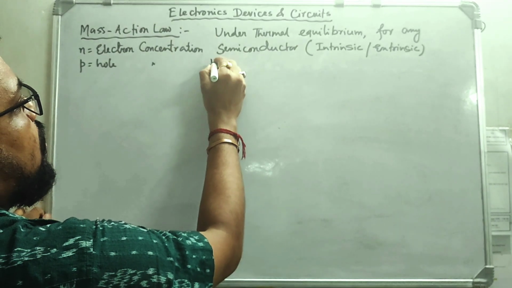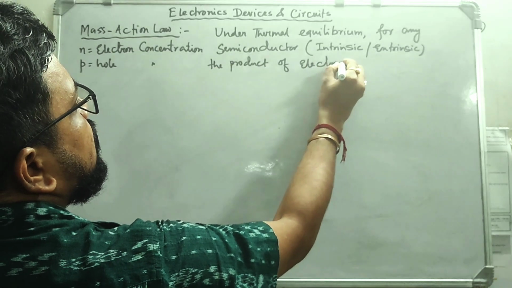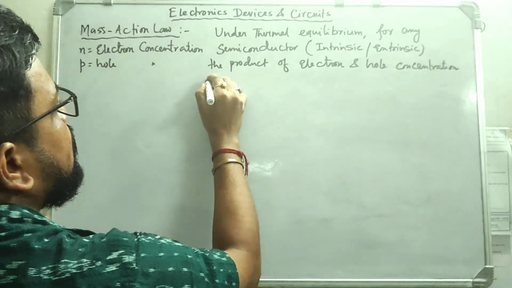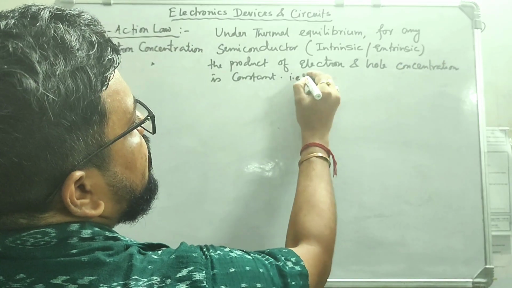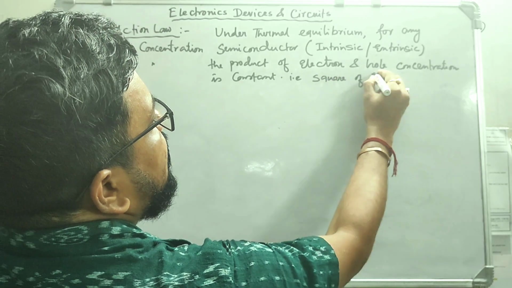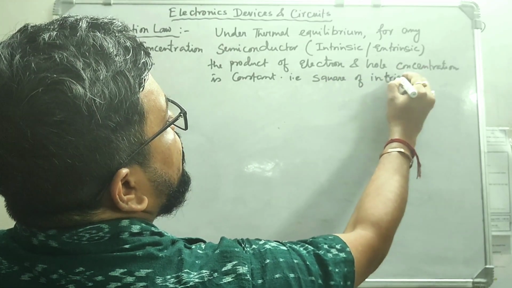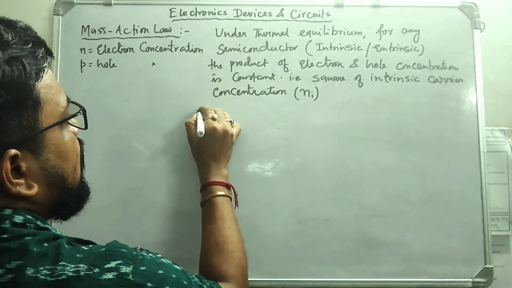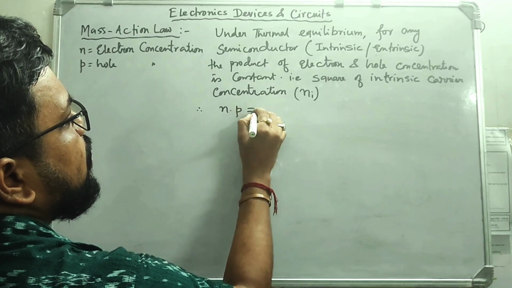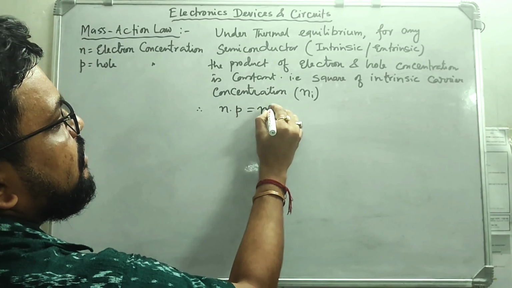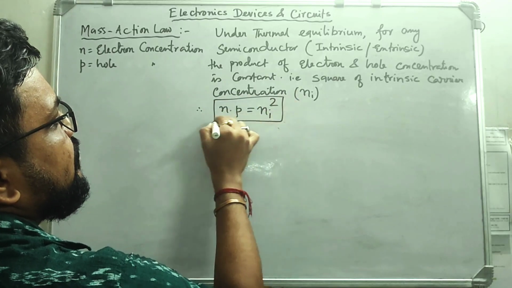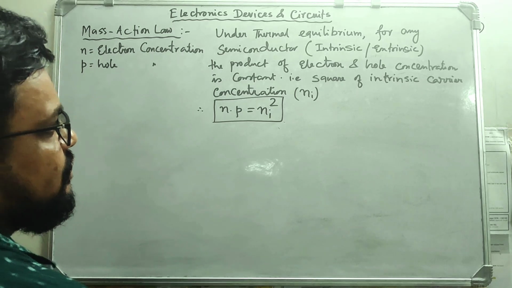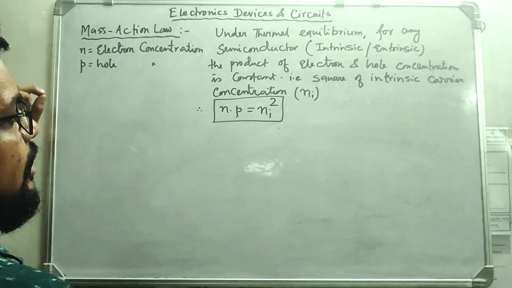For a semiconductor, the product of electron and hole concentration is constant, that is nothing but the square of the intrinsic carrier concentration. Intrinsic carrier concentration is denoted as Ni. So as per the rule, n·p, the product of electron and hole concentration, is the square of the intrinsic carrier concentration, np equals Ni square. This law is used to find out the minority carrier concentration.